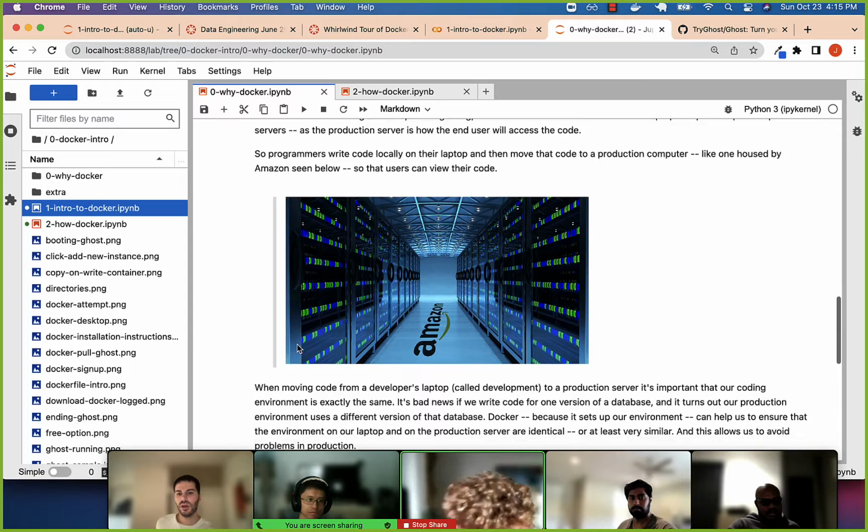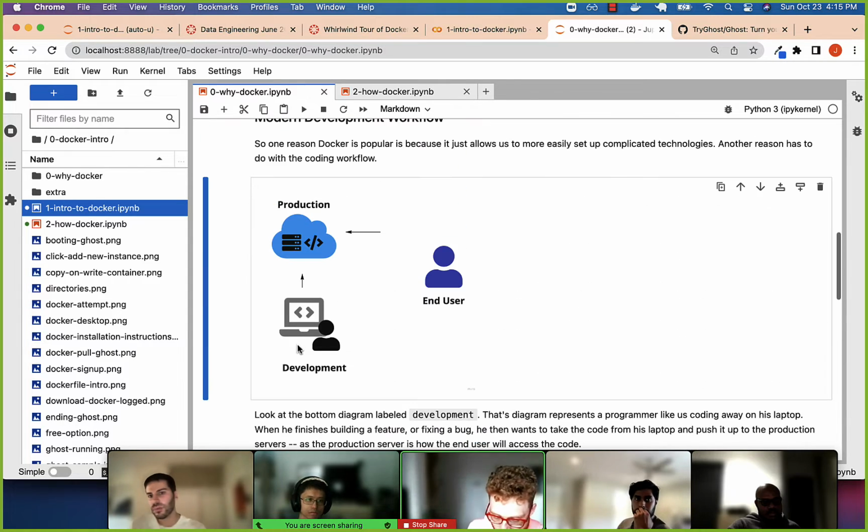All right, so these are some of the reasons. We'll see more for why Docker is so valuable. But essentially, what it allows us to do is set up an environment and all the tools to run a piece of software. All right, so let's start with Ghost.